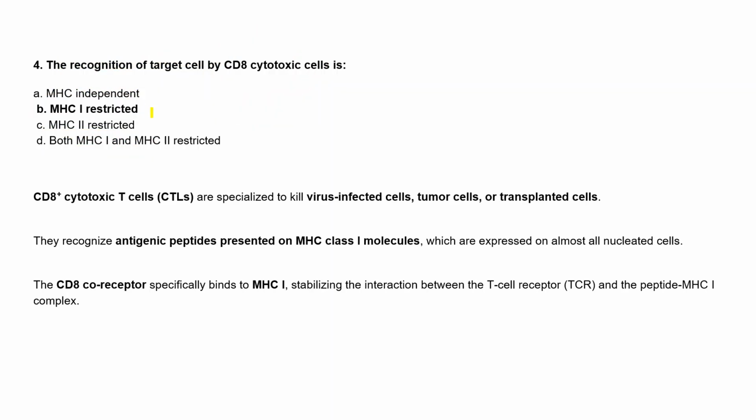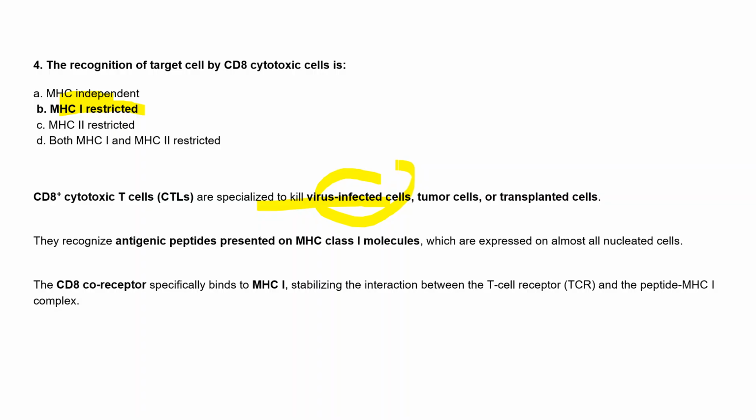So you are right. Option B is the right answer. Very nice, MHC1 restricted. So what is the cytotoxic T cell? As we know, it is a part of the T cells only, and it is mostly specialized to the virus infected cells. As in the previous slide also we discussed that it is MHC1 dependent, right? All the virus infected cells and tumor cells, because tumor cells also don't come from the outside, right? It is our own cells which convert into the tumor cells because of some mutations or because of some radiations.